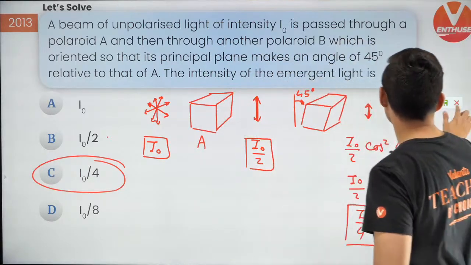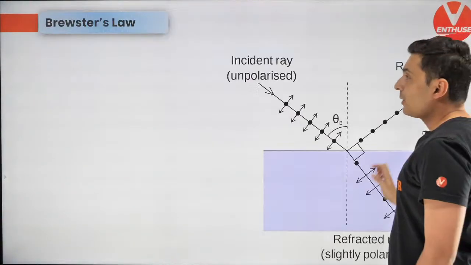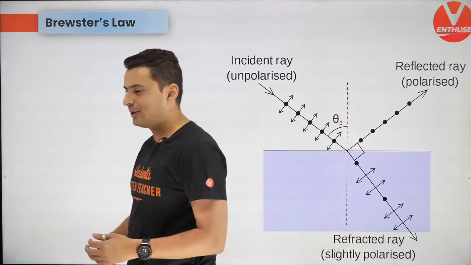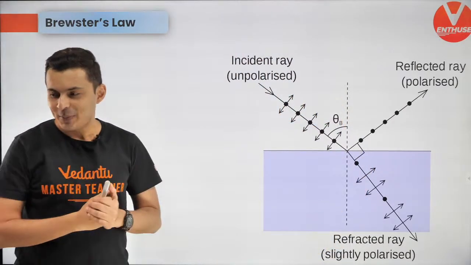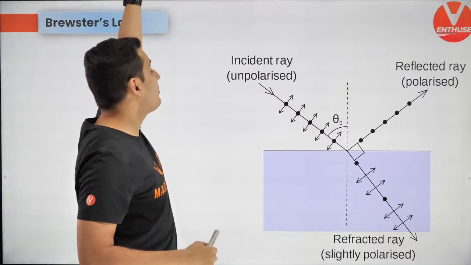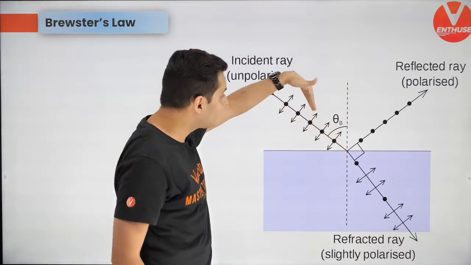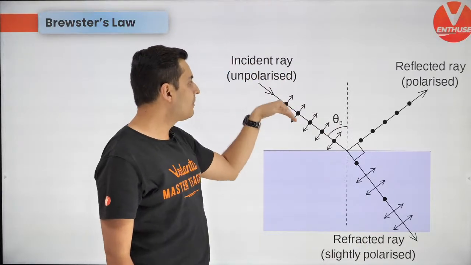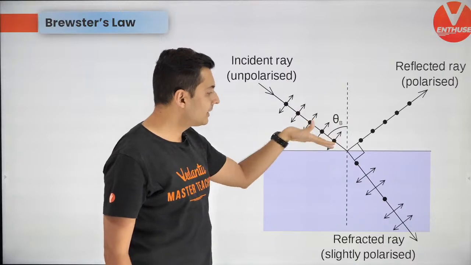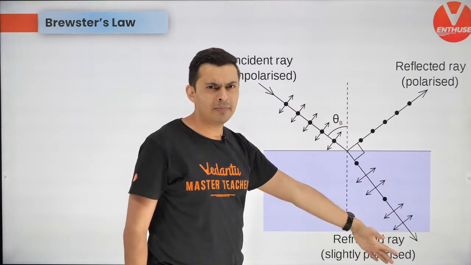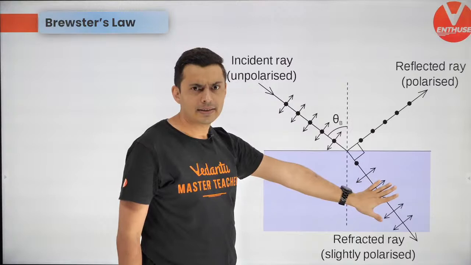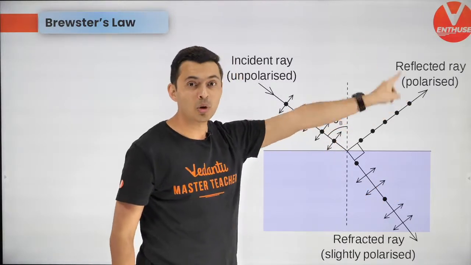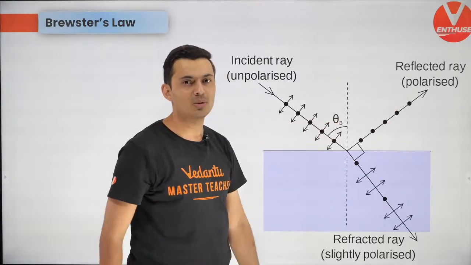All right. So let's get going. Now, I naught by 4. Last thing over here. Now, this is a beautiful law, guys. Beautiful law that is going to come up. Now, here it is. If unpolarized light falls on a refracting surface, one medium, second medium, unpolarized you can see, then the light which goes inside the medium is still unpolarized, but the light which reflects is polarized in a very special situation.